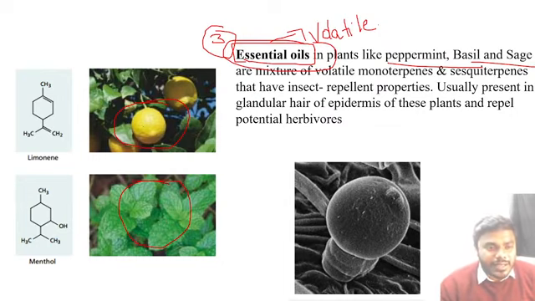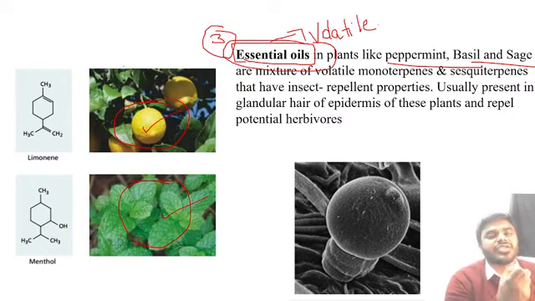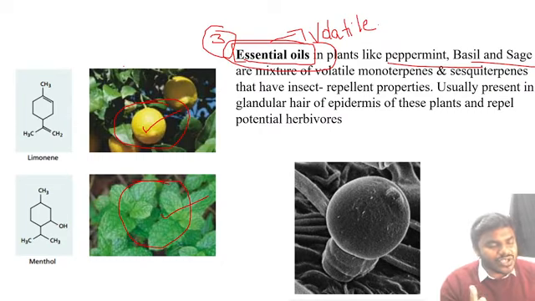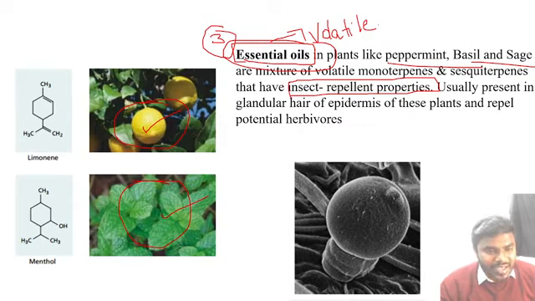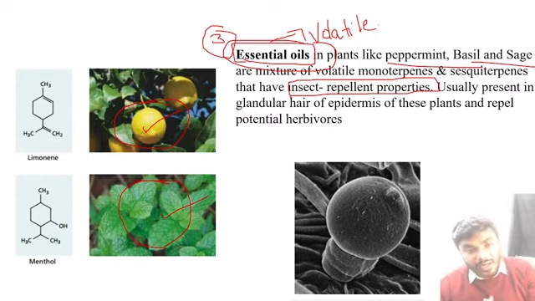The reason is that lemon and menthol contain certain essential oils, and those essential oils have insect repellent properties, which means that no insect can fall on those particular plants. If they fall also, because of that particular smell, that insect immediately comes out of that plant.